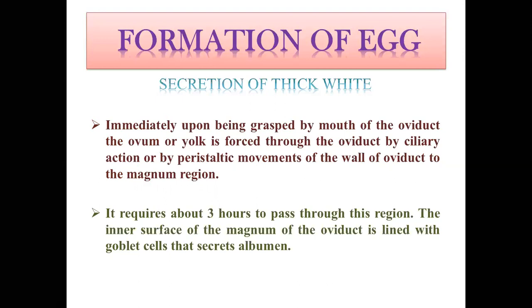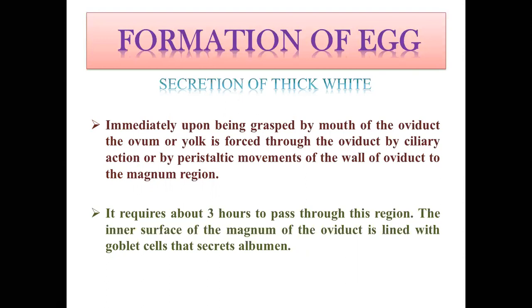So after the infundibulum, it will quickly go to the magnum, where there will be secretion of thick white, also called white albumin. It requires about 3 hours to pass through this region. The inner surface of the magnum of the oviduct is lined with goblet cells that will secrete the albumin.